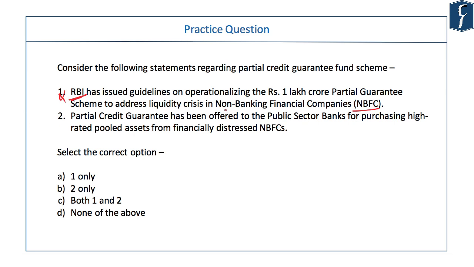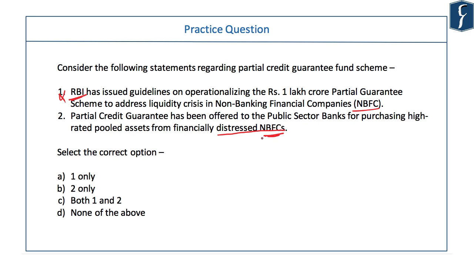Partial credit guarantee has been offered to public sector banks for purchasing high-rated pooled assets from financially distressed NBFCs. See, high-rated pooled assets cannot come from financially distressed NBFCs, so it sounds oxymoronic. So obviously this statement is incorrect.